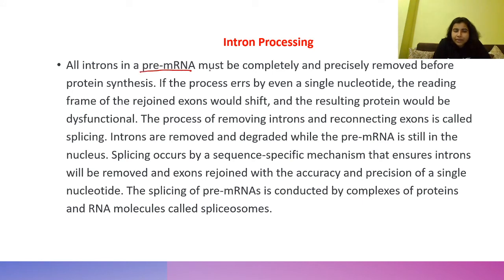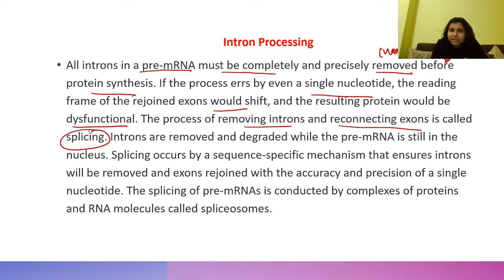Let me tell you about intron processing. All introns in a pre-mRNA must be completely and precisely removed before protein synthesis. Why do they have to be removed? Because these are non-coding sequences. Sometimes they code for maturase or endonuclease, but most of the time they are non-coding. If the process errs by even a single nucleotide, the reading frame of the rejoined exons would shift and the resulting protein will be dysfunctional, right? So what is splicing? The process of removing introns and reconnecting exons.